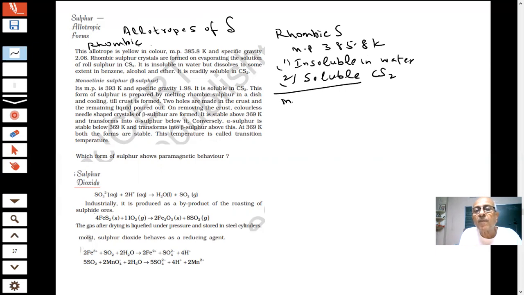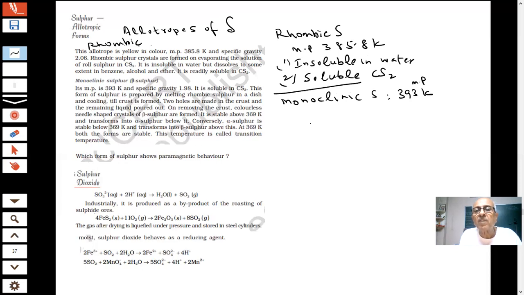Another form is monoclinic sulfur. You can see that the two have different melting points, 393 Kelvin for this one. It is soluble in carbon disulfide, and it is prepared by melting rhombic sulfur and cooling, which gives crystals of beta sulfur.